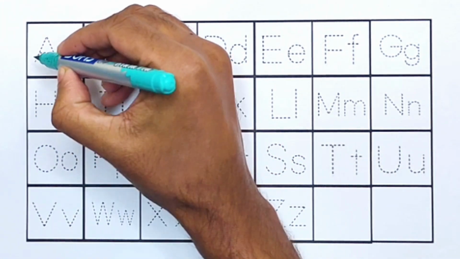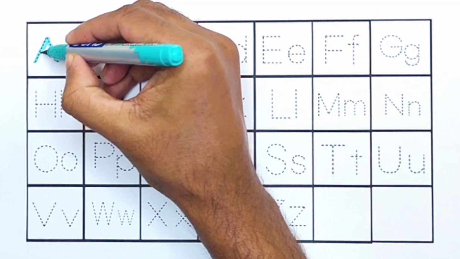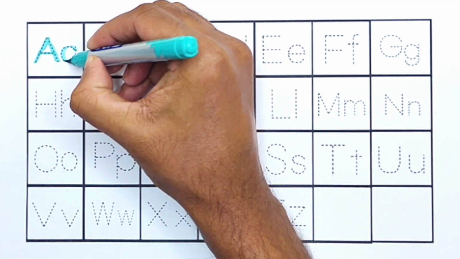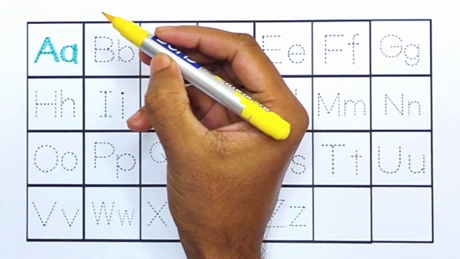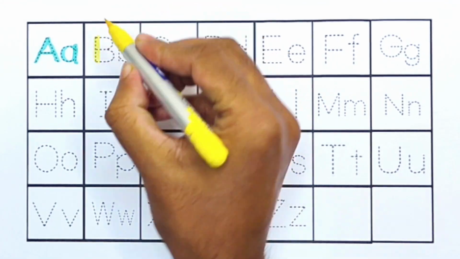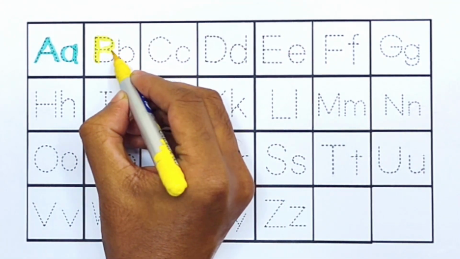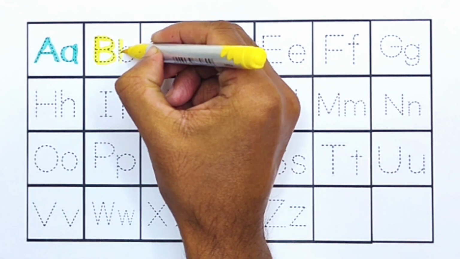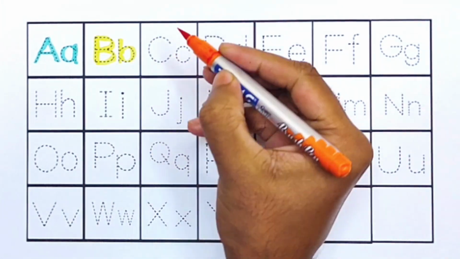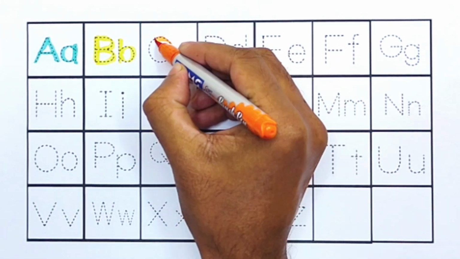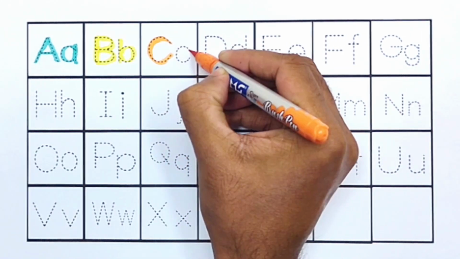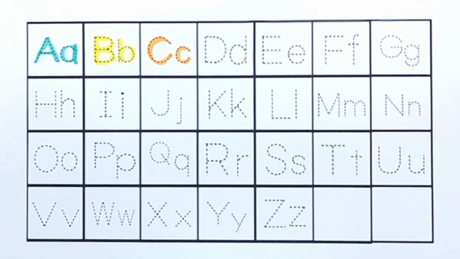C. Green color. A. A for apple. Yellow color. B. B for banana. Orange color. C. C for cat.